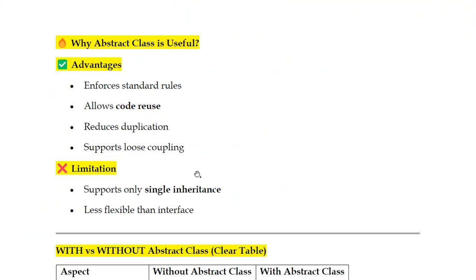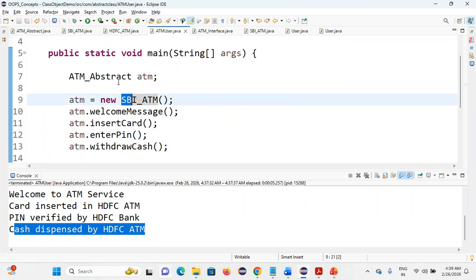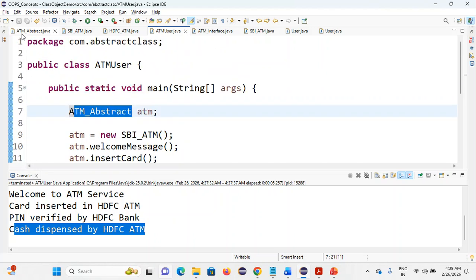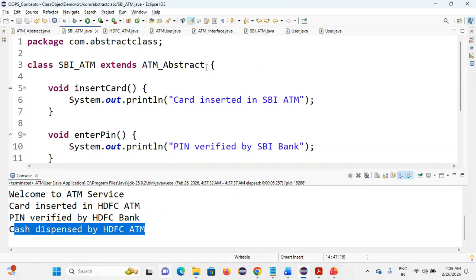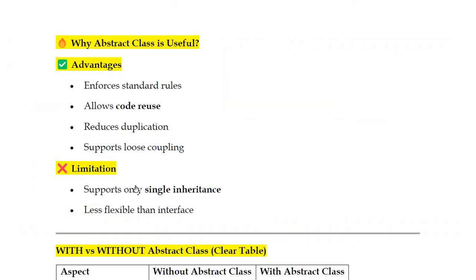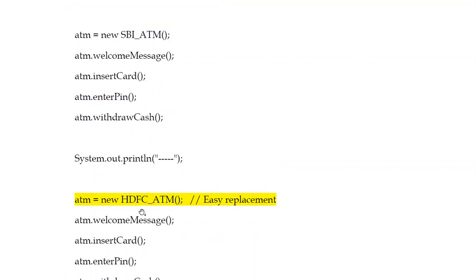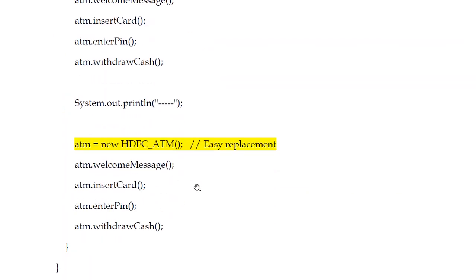It supports loose coupling, because now the ATM user, see here, does not depend only on SBI ATM. It does not depend on any one. If you depend on this ATM abstract class alone, then it's fine. The client depends only on this abstract class. One problem of abstract class is that it supports only single inheritance, because only one class can be derived. So if any machine is coming, easy replacement. The client code does not depend on any one. Easy replacement, loose coupling.